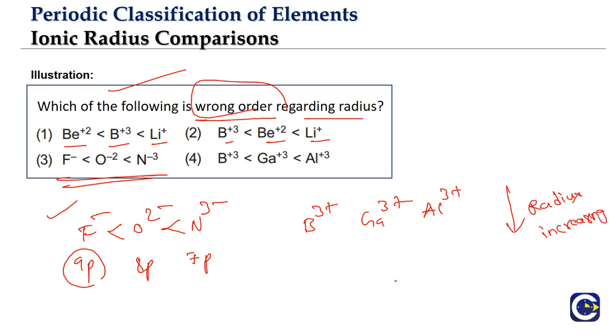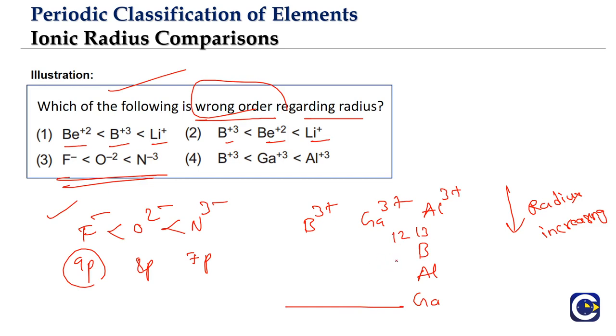But in the case of the 13th group, we have an anomaly. What is the anomaly? The radius comparison between aluminum and gallium. Why does it come? Because before gallium, so boron, aluminum, gallium, we in fact discussed it in the radius trend. Before gallium, we are filling the 13th group, which comes just after the 12th group, right?